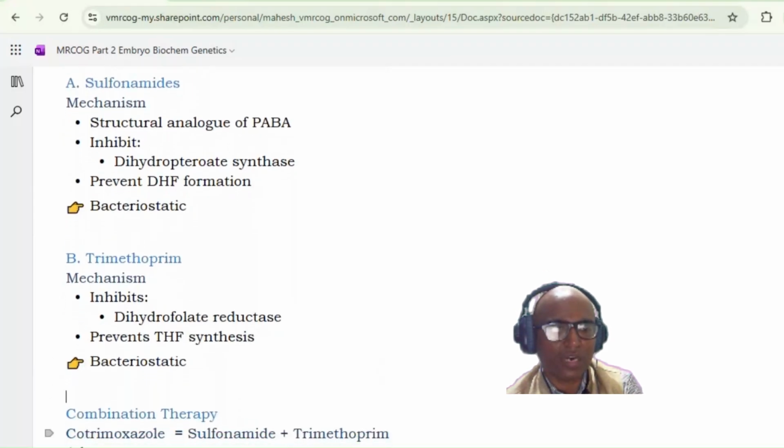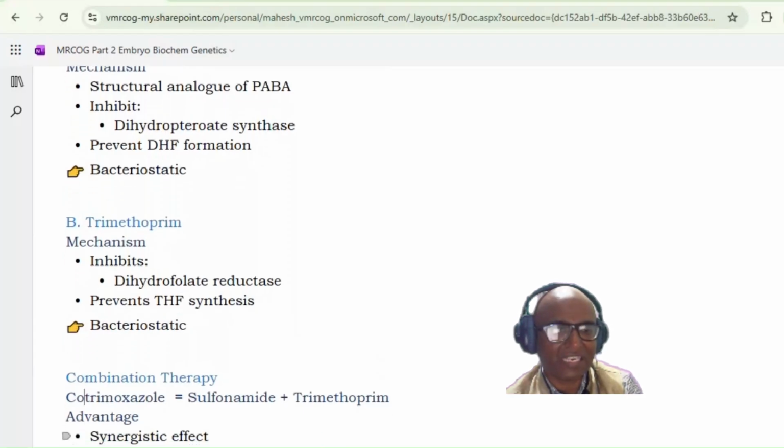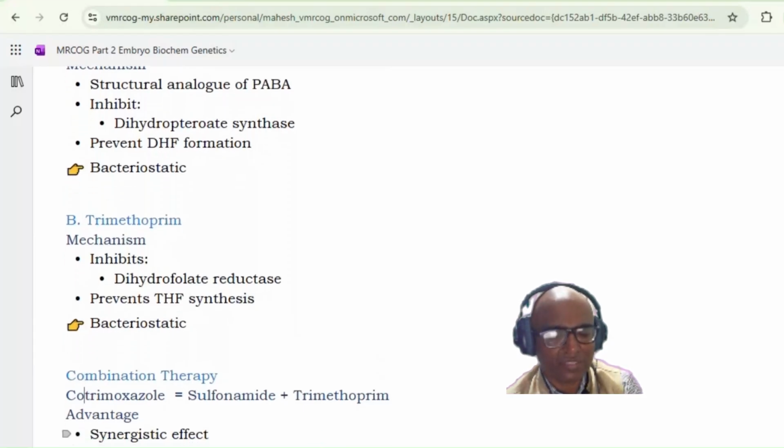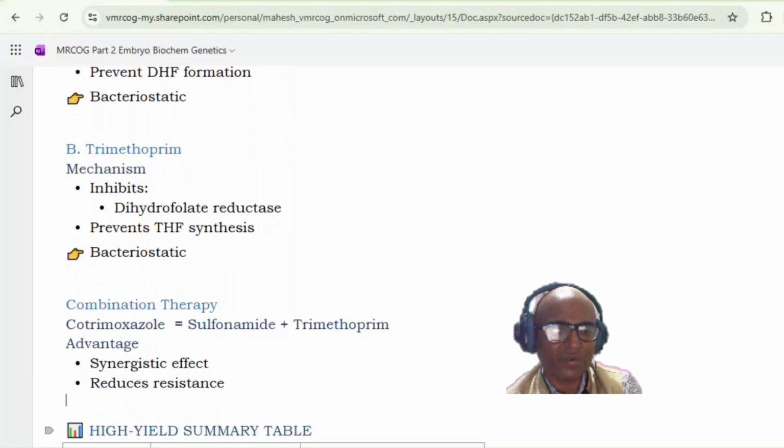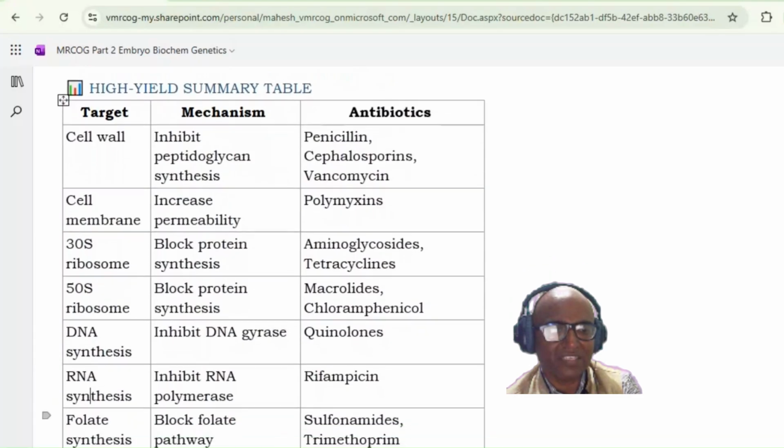But when these two are used together, they will have a synergistic effect, and they will be bactericidal, and that also reduces the resistance. So co-trimethoxazole, what we use is a combination of sulfonamide with trimethoprim. So the advantage is that it has a synergistic effect and it reduces the resistance. So just in short, we will revise everything.